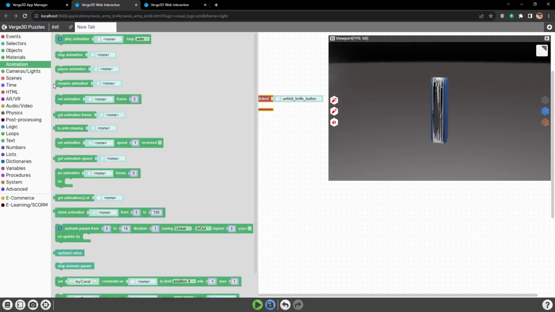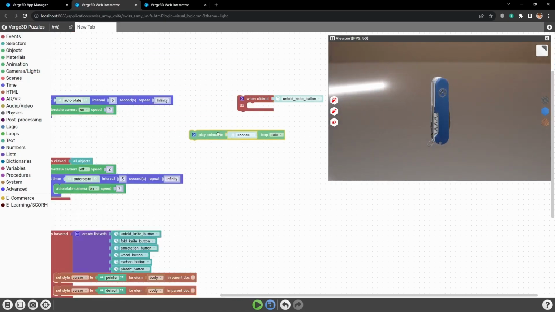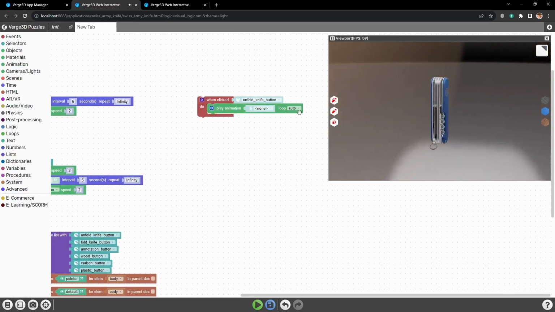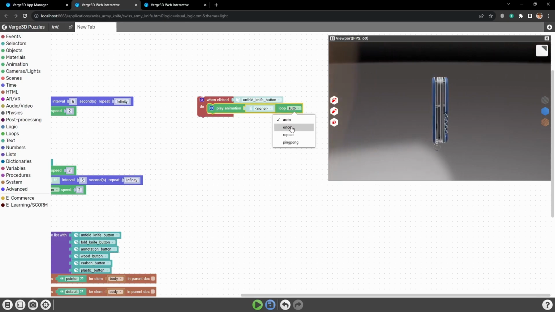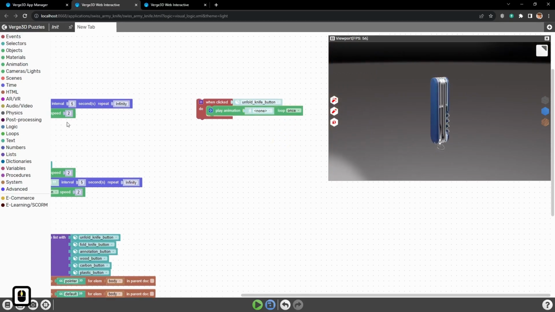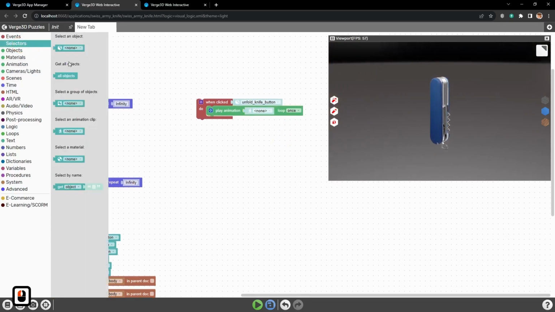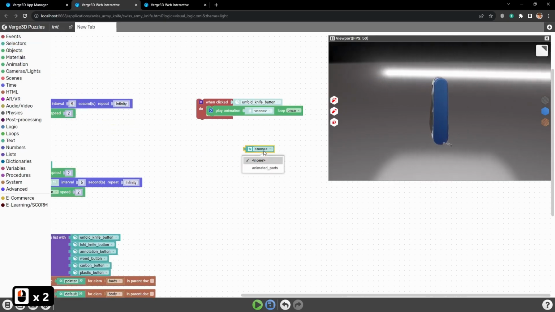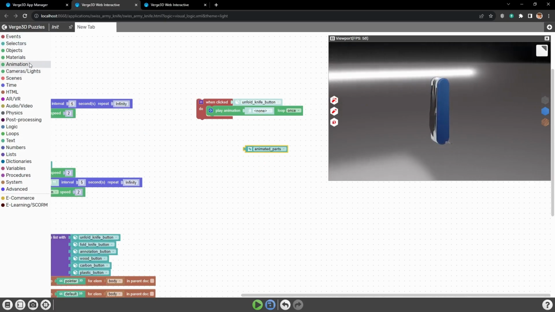Then I will need the puzzle play animation. Here I will set once for it to start only once. Then from the selectors I will take the group of objects puzzle and select here our animated parts.